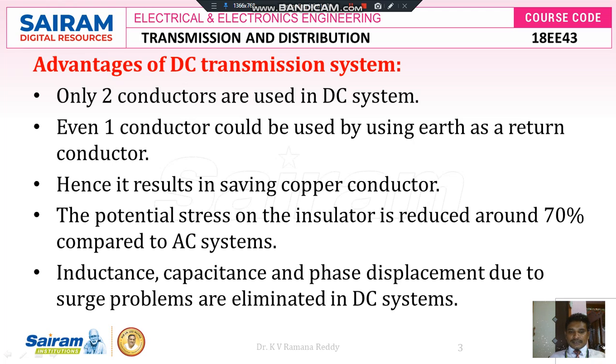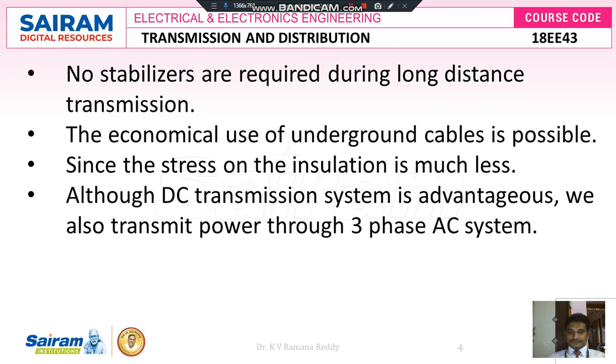Now inductance and capacitance phase displacement, and surge problems are eliminated in DC system, because inductive reactance XL is equal to 2 pi FL and capacitive reactance XC is equal to 1 by 2 pi FC. If you substitute zero frequency in both inductive reactance and capacitive reactance, both values become 0. That's why the losses per unit centimeter of the conductor in case of DC transmission system are low when compared with an AC transmission system.